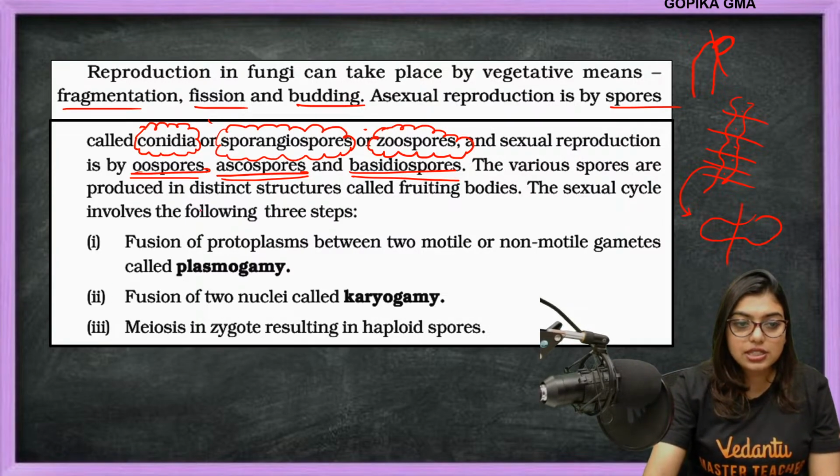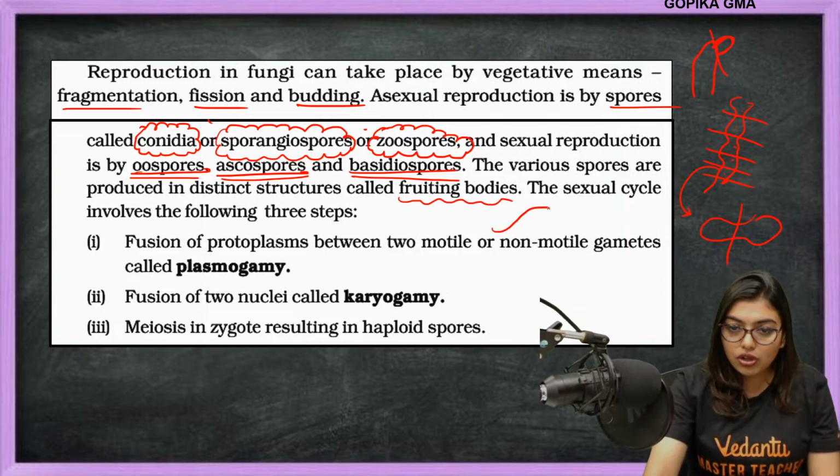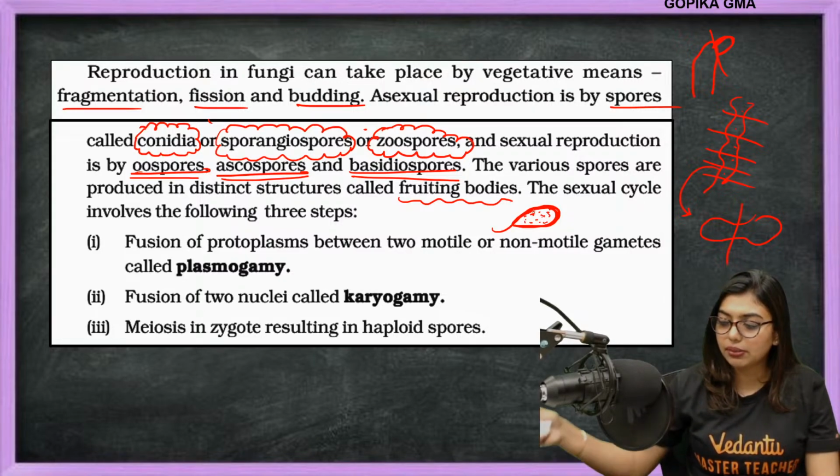The various spores are produced in distinct structures called fruiting bodies. So the spores will always be inside a fruiting body. This is the fruiting body. Inside this, spores will be there.